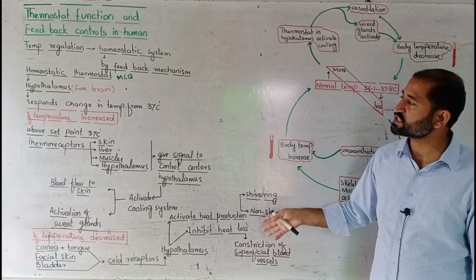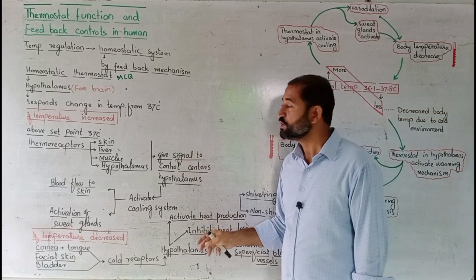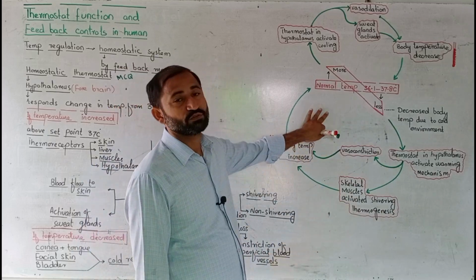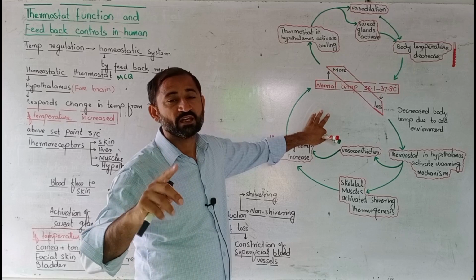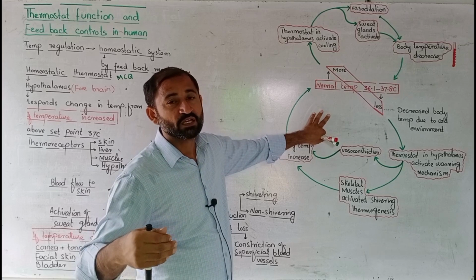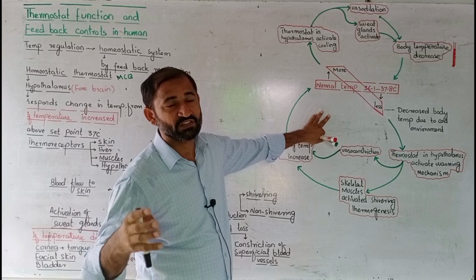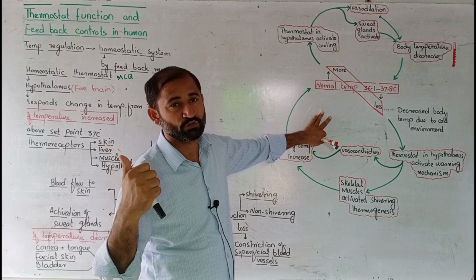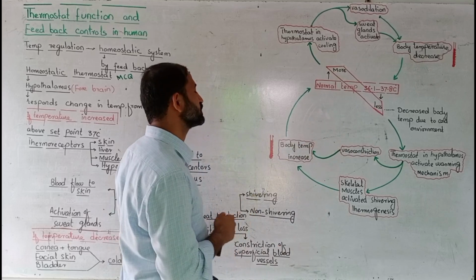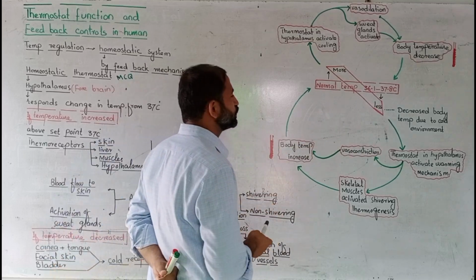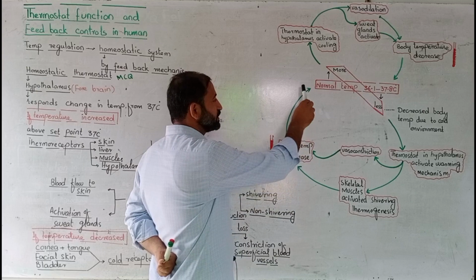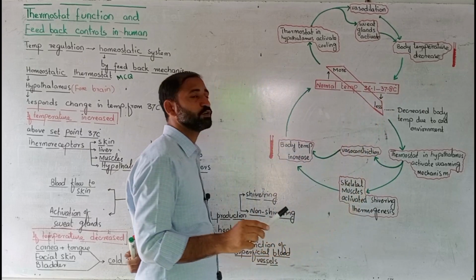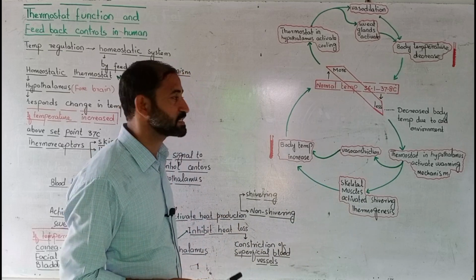So these were the changes when body temperature fluctuates, and all this theory is explained in a diagram. The diagram on the back page of this topic belongs to this question, so you have to make this diagram in this question. In this diagram, the line shows the normal body temperature, that is 36.1 to 37.8 Celsius.